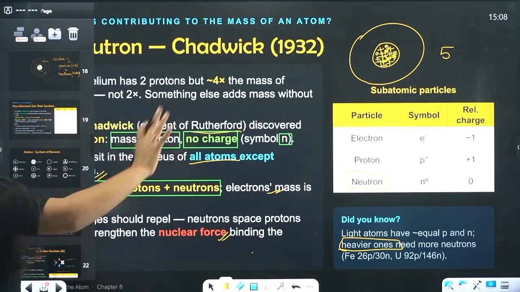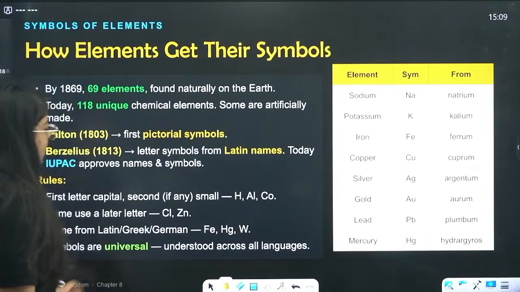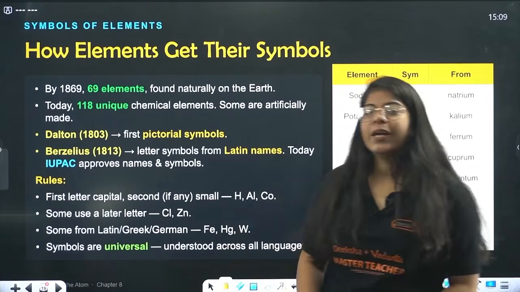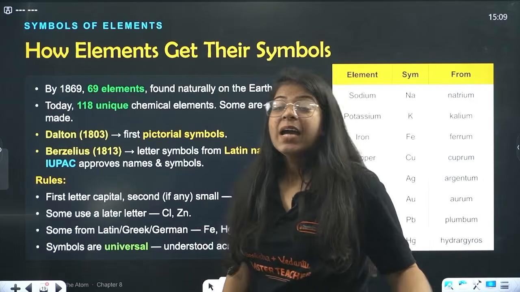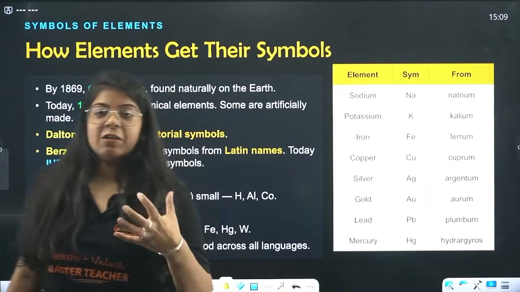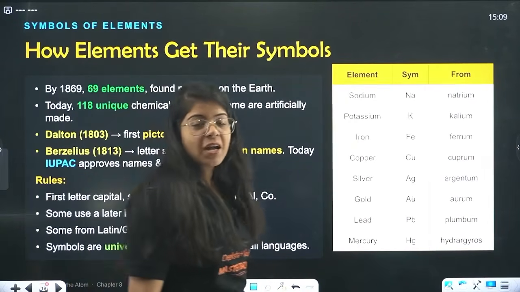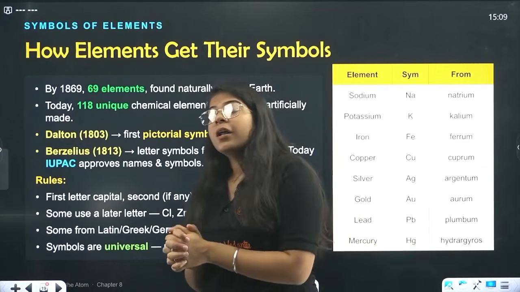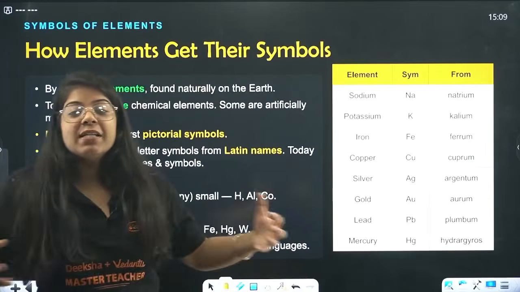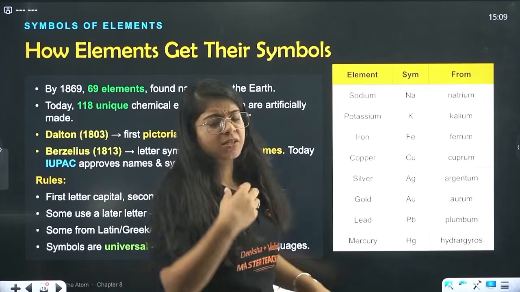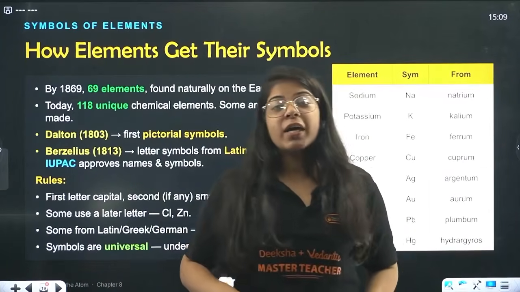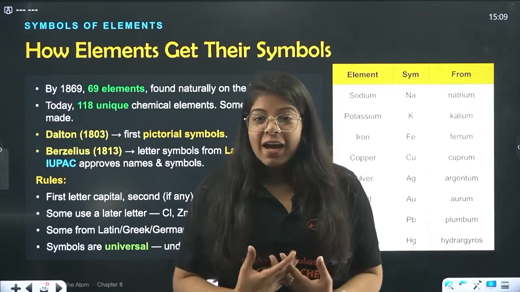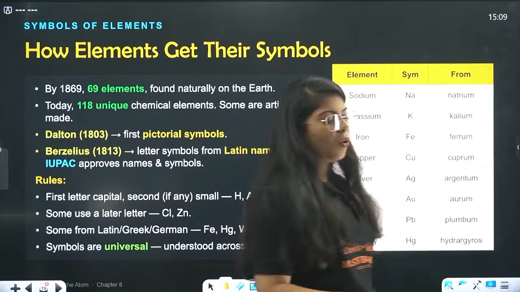So this is where your atomic theory basically ends for now, for 9th and 10th. Now we see so many elements. This is like phase 2 of this chapter, moving into the elements part. Now we find so many elements in nature. There is sodium, there is carbon, there is iron. Everything is made up of different elements, everything has different kinds of atoms, right? So let's talk about all these.